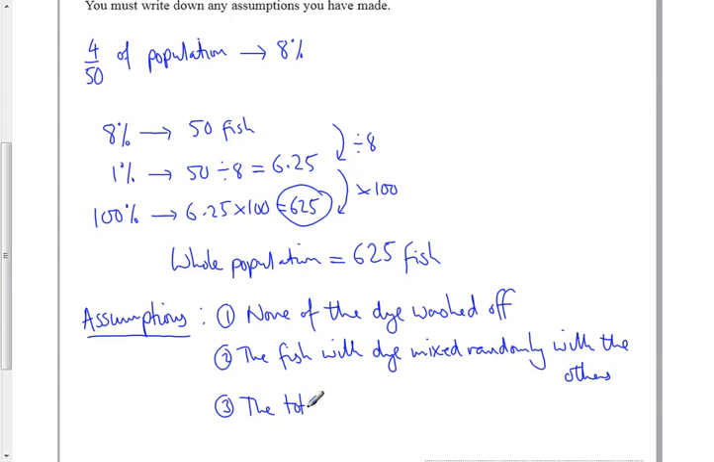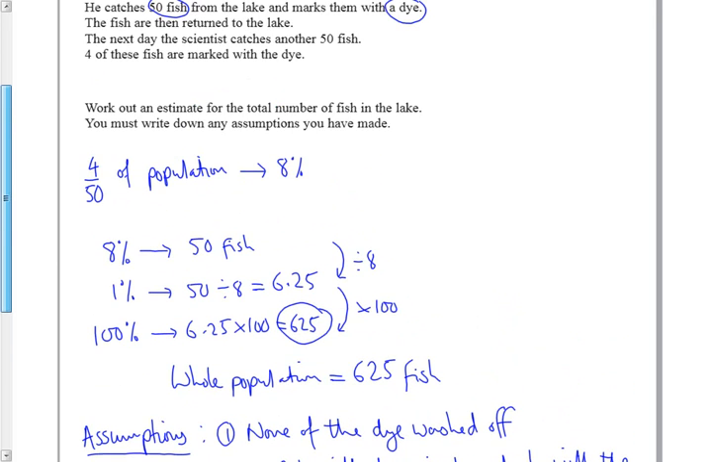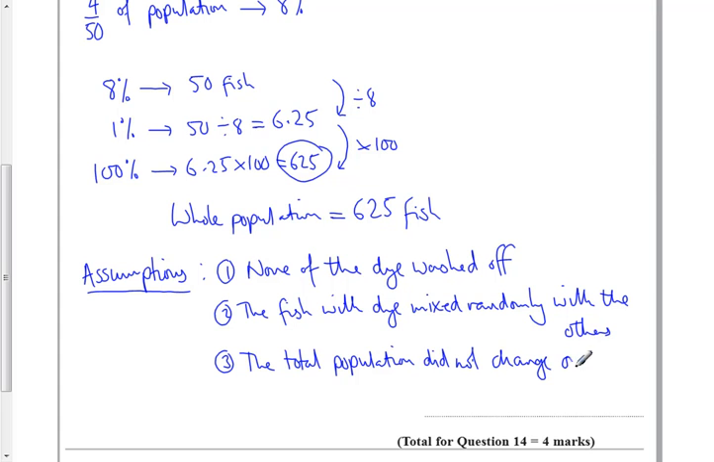And there's one more thing we've kind of considered. We assume the total population did not change overnight. That means that no fish were born, or no fish died just naturally of old age or whatever it is, or from being caught by a bigger predator. So we assumed that the total population didn't change. It was the same from one day to the next. So there are a couple of assumptions.